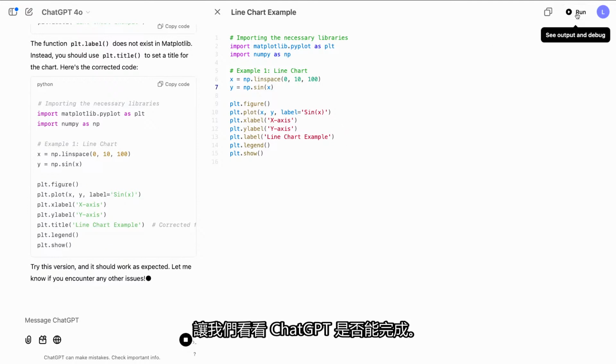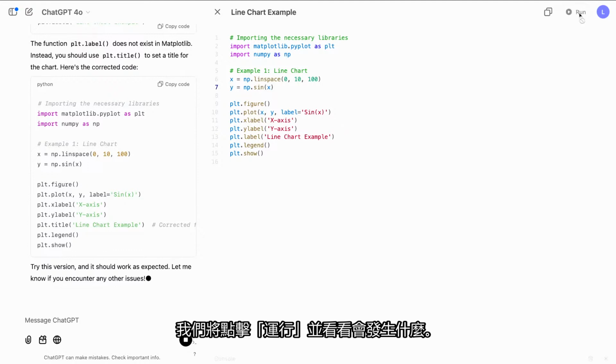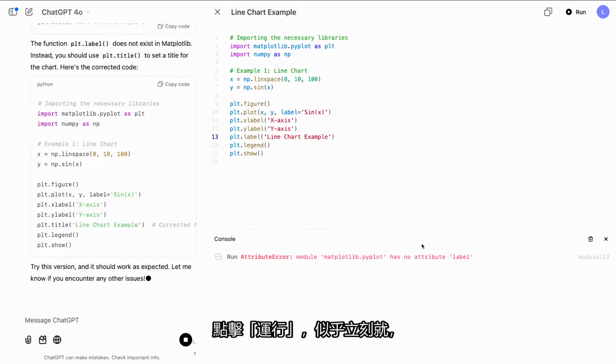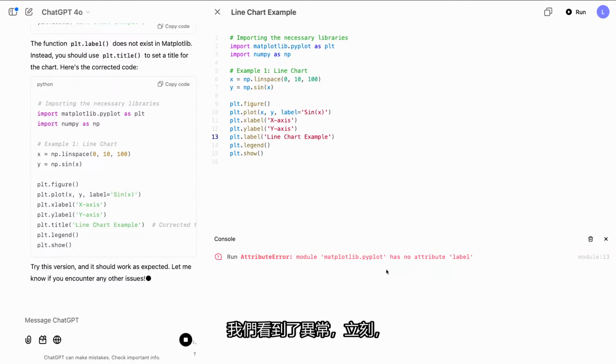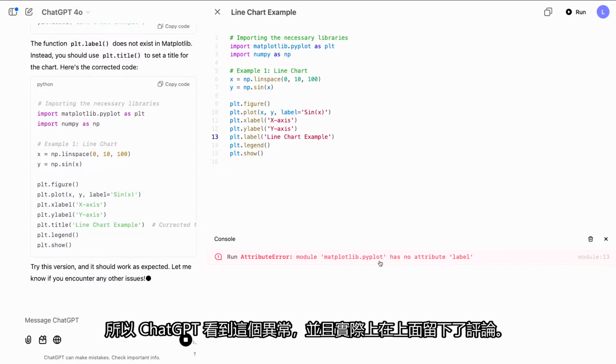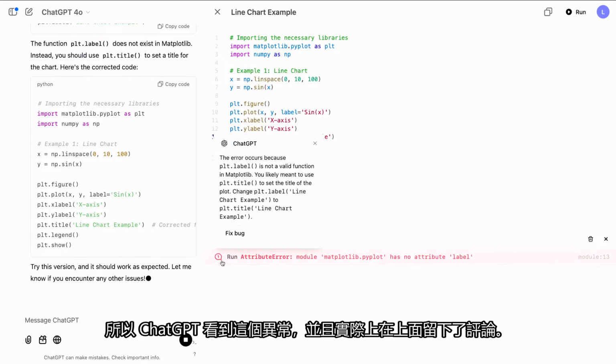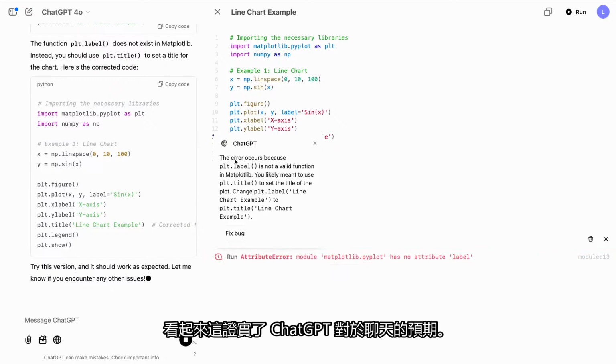Let's see if ChatGPT finishes. We'll click Run and see what happens. Click run, and it looks like right away, actually, we see that label is not defined, so ChatGPT was correct about that. We see the exception, and right away, anything in the console is shown to ChatGPT. So ChatGPT sees this exception, and it actually leaves a comment on it. It says the error occurs because plot.label is not a valid function. In Matplotlib, you might likely use title instead.